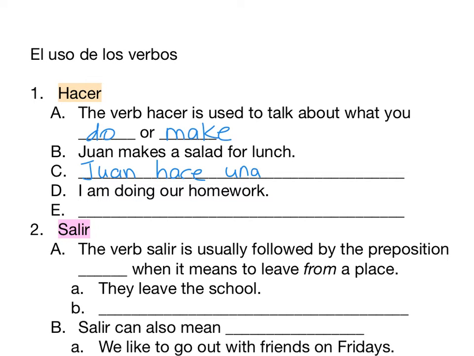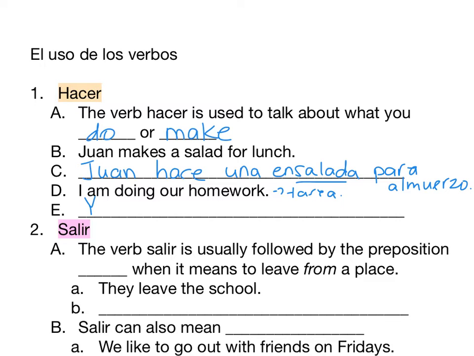A salad is una ensalada. Have you guys noticed that the word salad is ensalada? That's a pretty easy way to remember that one. And of course for lunch is para el almuerzo. Okay? Now, if I tell you that the word for homework is tarea, I want you to hit pause, and I want you to try to do letter D on your own.